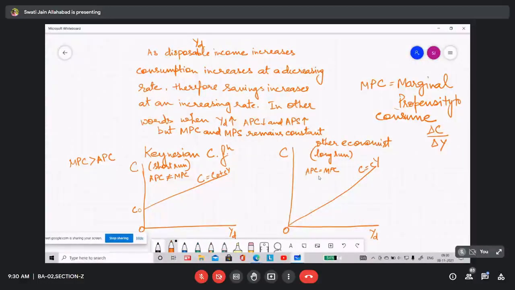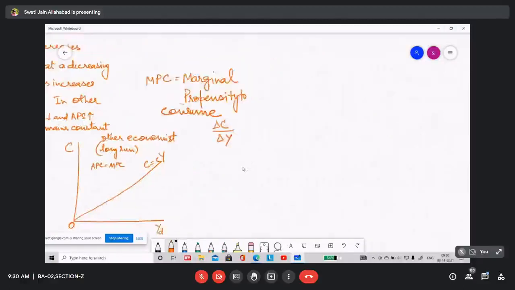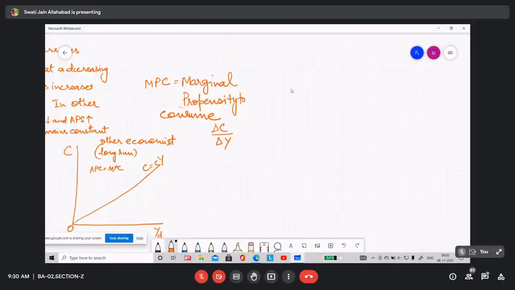If you talk about MPS, marginal propensity to save means what? The proportion of income which is used as saving as the income is increasing.